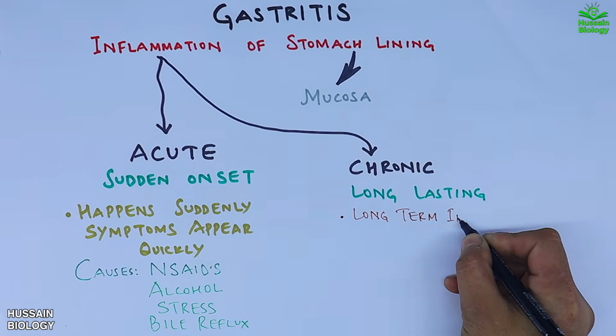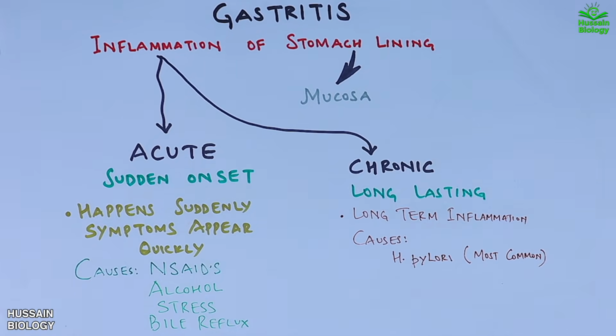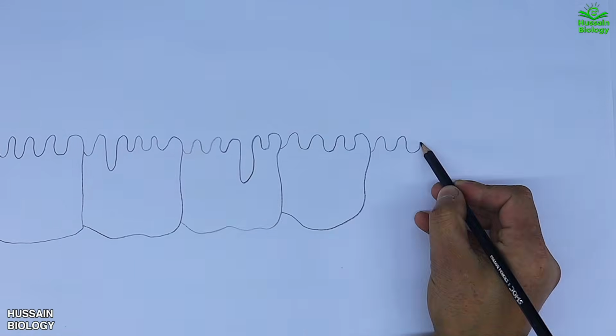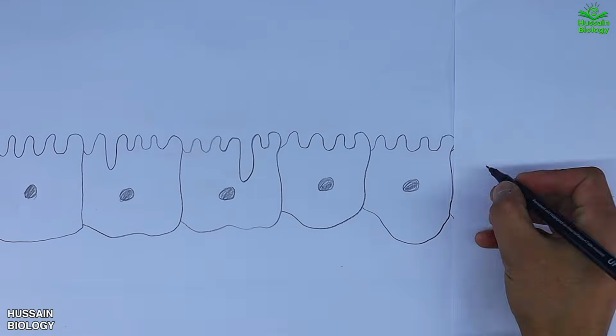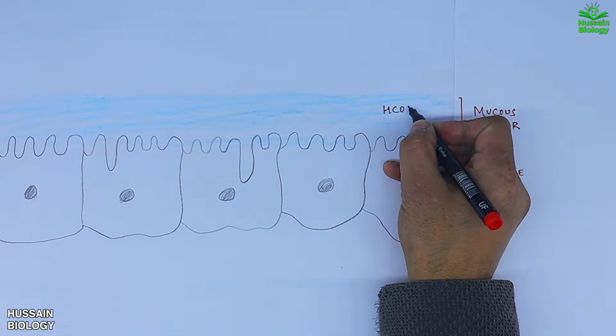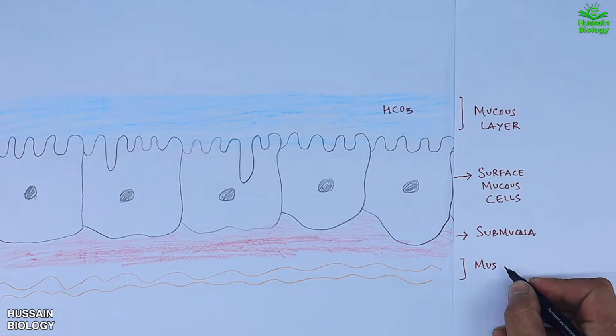Whereas chronic causes are mostly due to Helicobacter pylori infection, but can also be due to autoimmunity and chronic use of these drugs. Now let's see acute gastritis in a detailed manner. Here in this diagram we have the surface mucous cells that form the mucosal lining. Then we have the mucous layer, and beneath the lining we have the submucosa and muscularis layer.